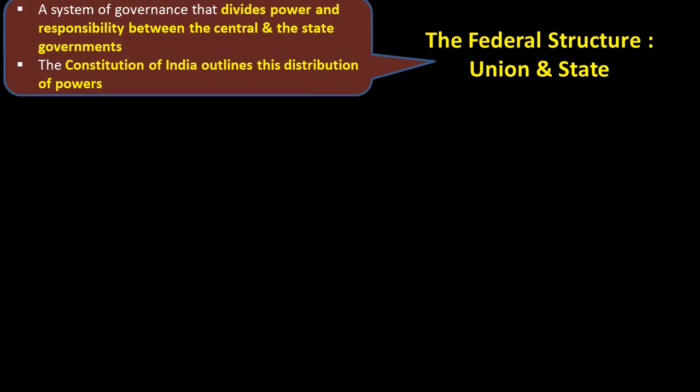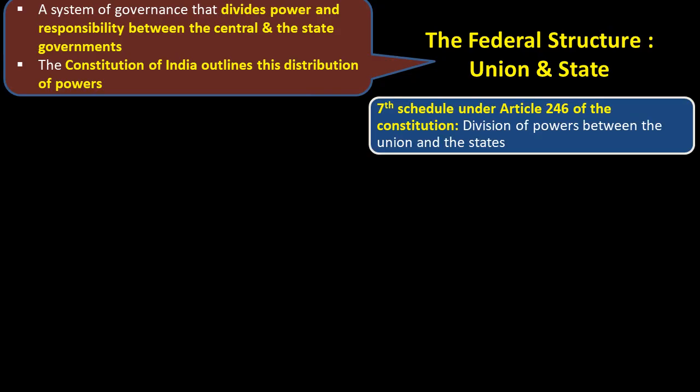The federal structure, union and the state. India's federal structure is a system of governance that divides power and responsibility between the central government and the state governments. The Constitution of India outlines this distribution of powers. Distribution of power. The Seventh Schedule under Article 246 of the Constitution deals with the division of the powers between Union and the states.